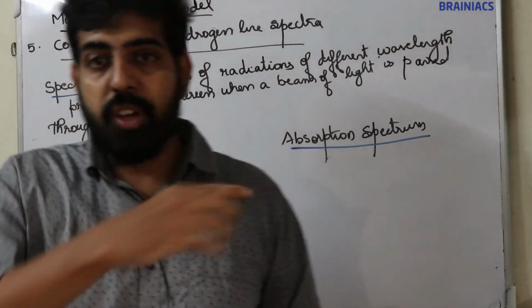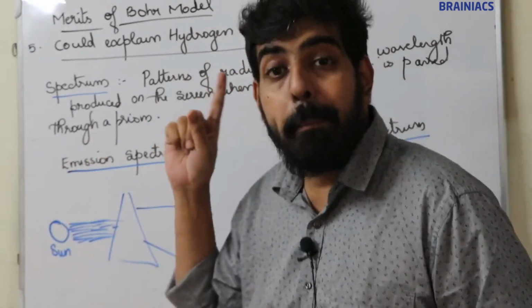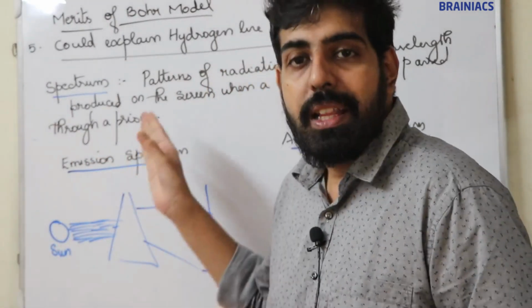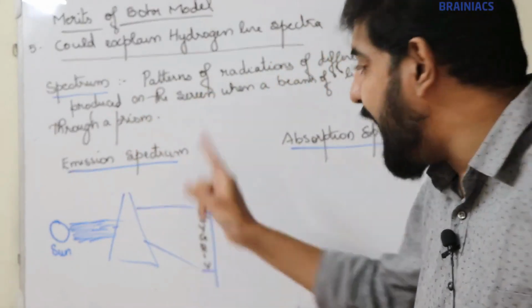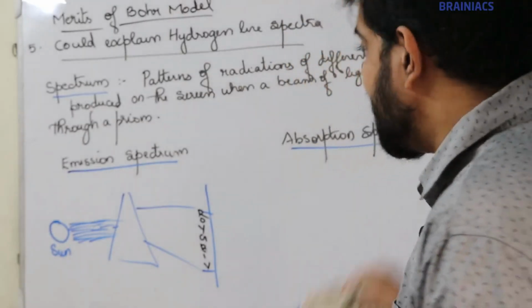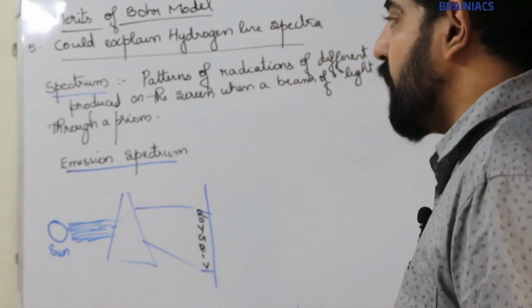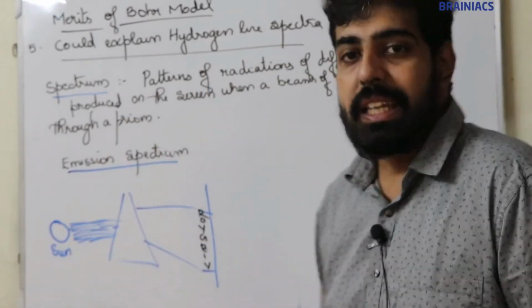When an emitted light is passed through a prism, then the pattern formed on the screen is known as emission spectrum. Okay, so you should know the difference. I will explain absorption spectrum later. First we can study emission spectrum in detail.